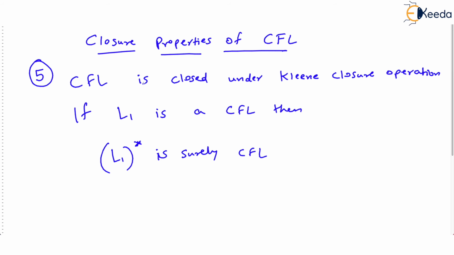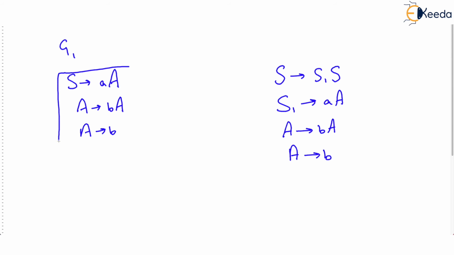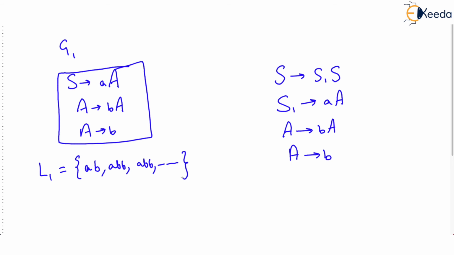Now another closure property: CFL is closed under Kleene closure operation. If L1 is a context-free language, then closure of L1 is surely a context-free language. This is very easy to prove. Suppose we are given some CFG that generates a language L1 which has all strings which begin with A followed by one or more B's. So AB, AABB, and so on. And we are saying that L1 is a CFL, a context-free language.